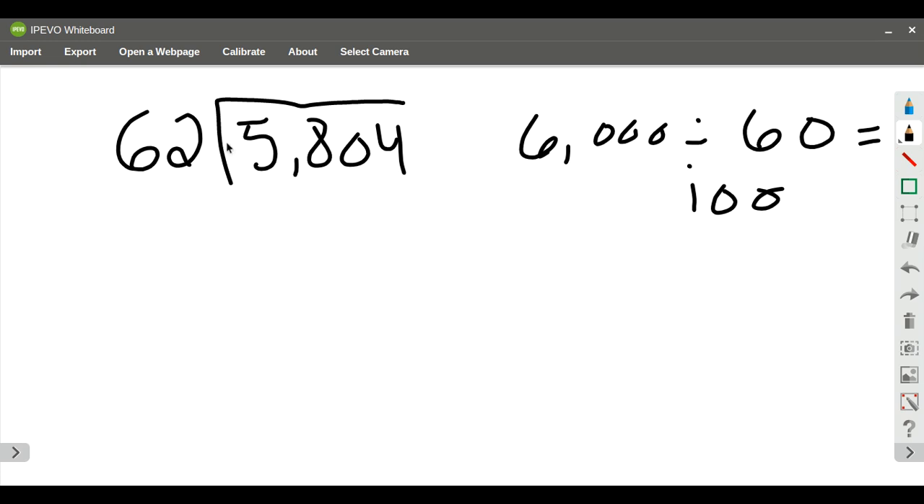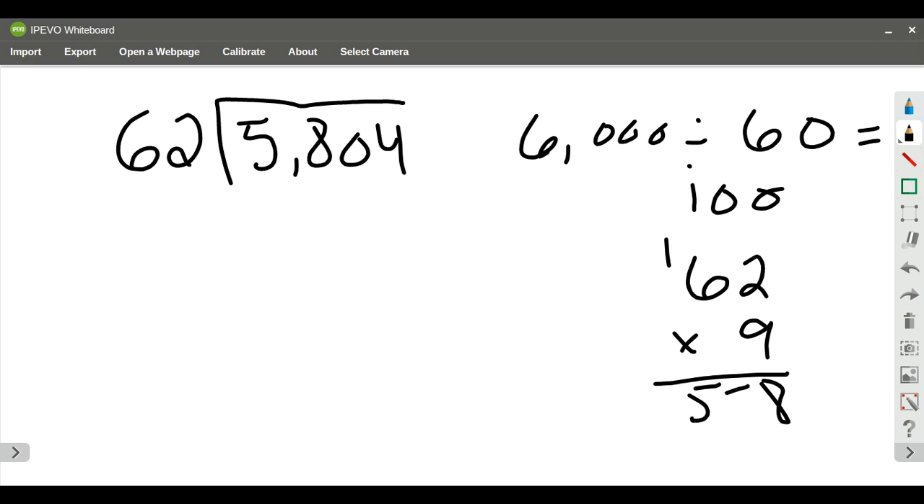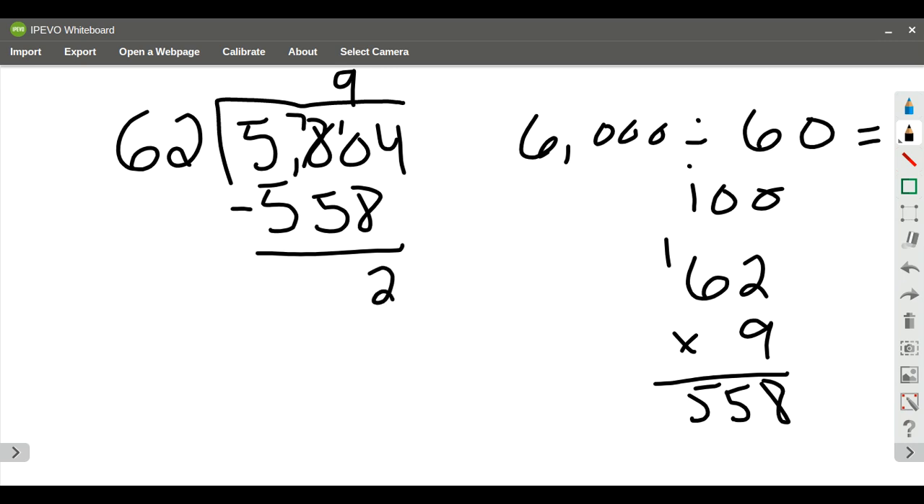So 62 is not going to be able to go into 58. It's going to have to go into 580. And since my answer is going to be near 100, I'm going to try 62 times 9 and see what I get. So 2 times 9 is going to be 18. I regroup. 9 times 6 is going to be 54, plus 1 is going to be 55. So that one will work. So I'll put a 9 here, and then I'm going to do 558. I'm going to subtract. I'll regroup here. So I have 10 subtract 8 is going to be 2. 7 subtract 5 is going to be 2. And then 5 subtract 5 is 0.